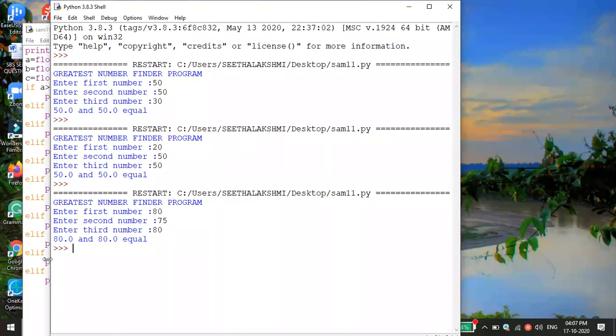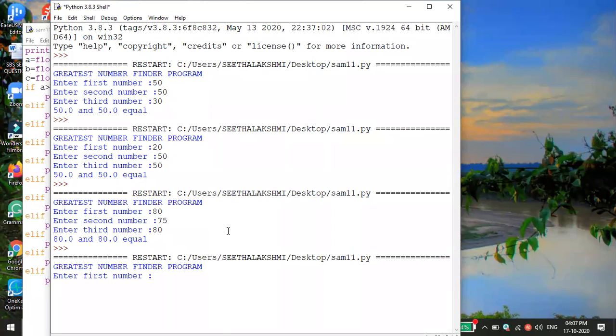Shall we run one more? Can you say any one test? For example, A and B are equal and C is different, or B and C are equal and A is different, smaller, or A and C are equal and B is smallest. Can you say another instance? A different thing.